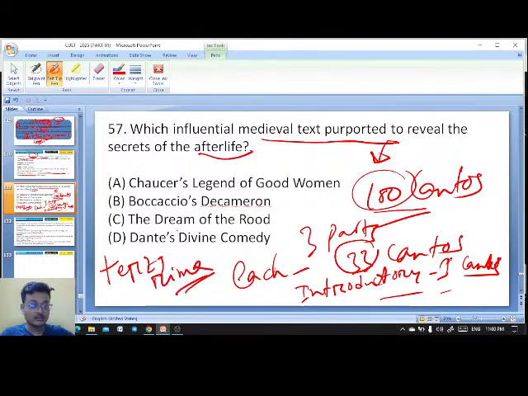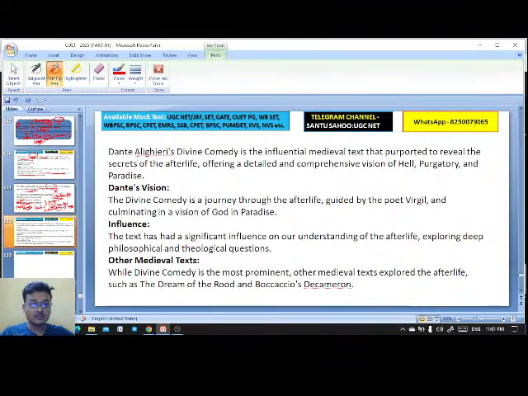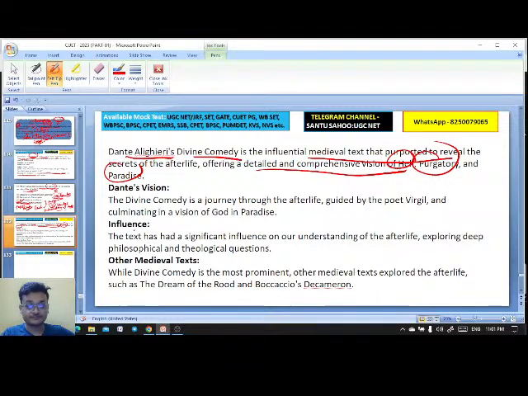That is actually Dante's Divine Comedy. Very good. Dante's Divine Comedy, the medieval text purported to reveal the secrets of the afterlife. We have Inferno, Purgatorio, and Paradiso. Very good, Muskan. It offers a detailed and comprehensive vision of hell, purgatory, and paradise. The Divine Comedy is a journey through the afterlife, guided by the poet Virgil and culminating in a vision of God in paradise.